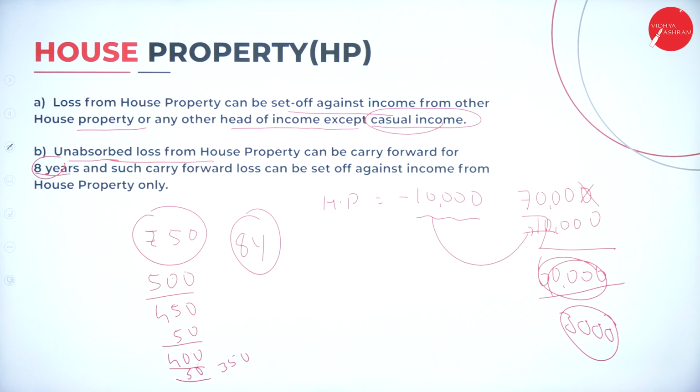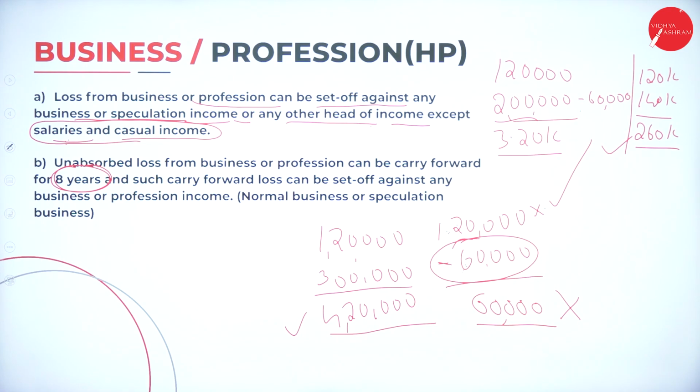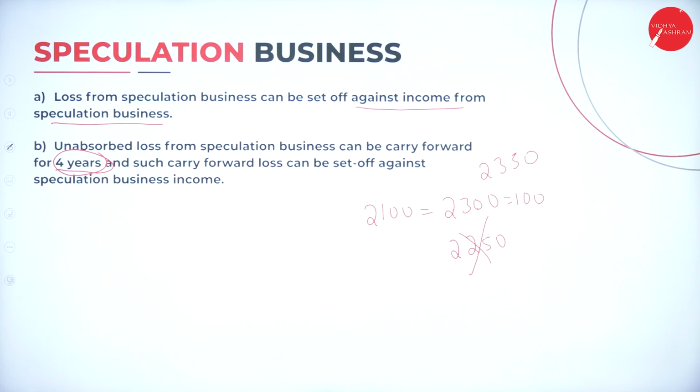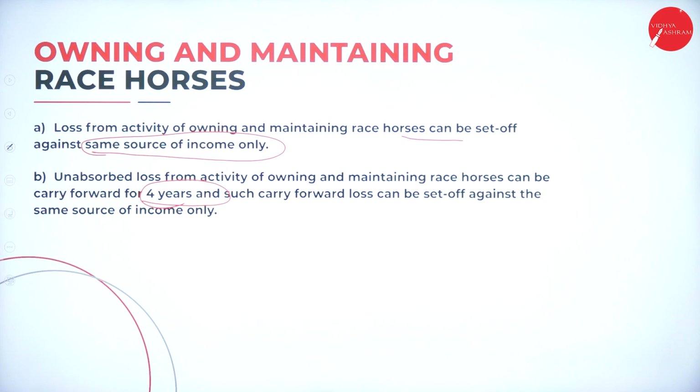How to do set off and carry forward on house property? Remember, we can set off against anything except casual income, and we can carry forward for 8 years. Business or profession, we can set off against anything except salary and casual income, maximum 8 years. Speculation business, you can set off against speculation only, carry forward up to 4 years. Horse race, you can set off against horse race only. You can carry forward up to 4 years.